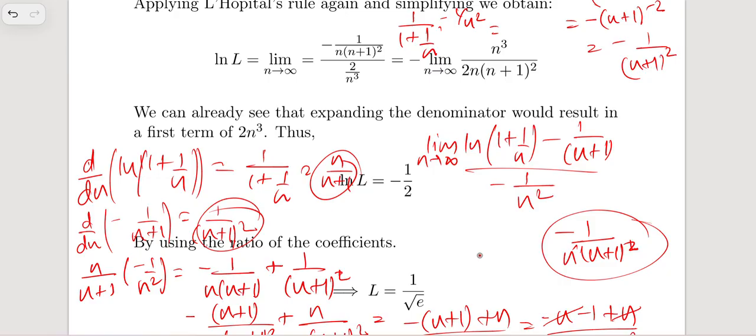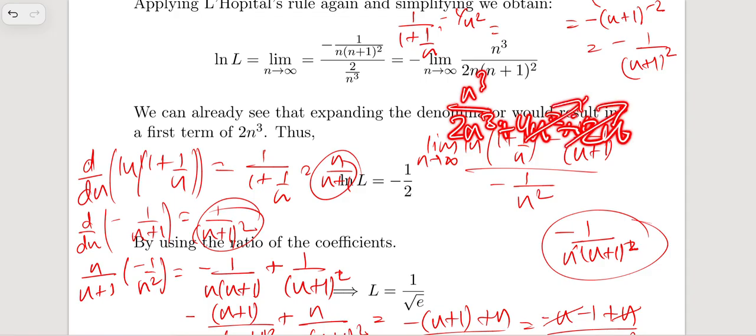Basically, we can ignore the rest of the terms, and we are having n cubed over 2n cubed, right? And the rest of the terms like 4n squared and 2n we can just ignore, because they are way too small, since n is tending to infinity. And finally we just got rid of these n cubes as well.